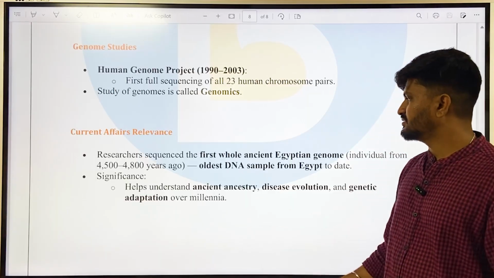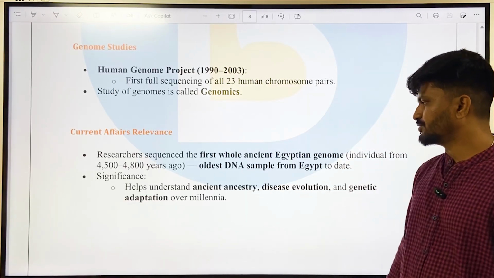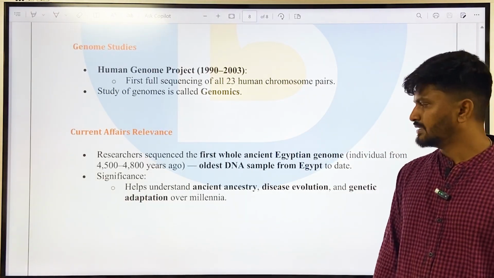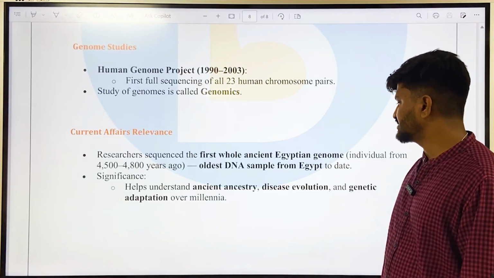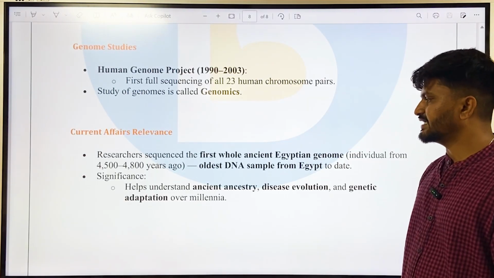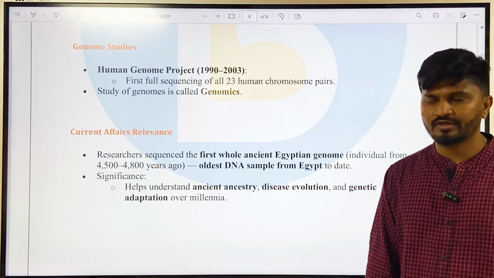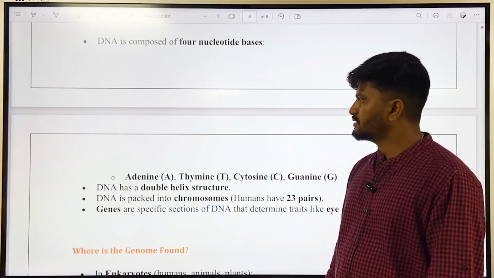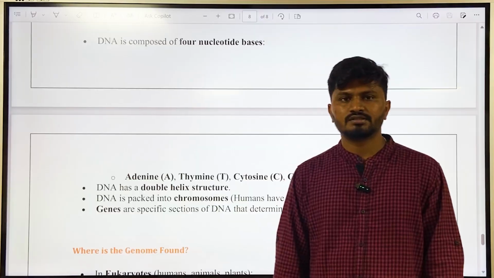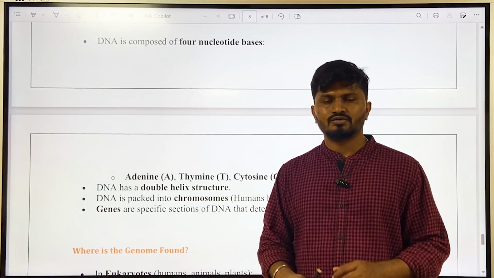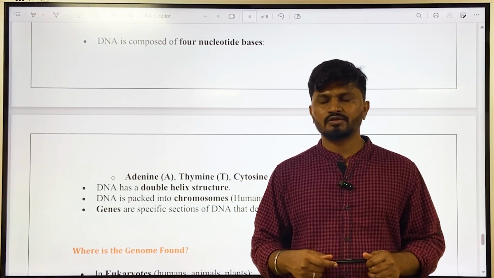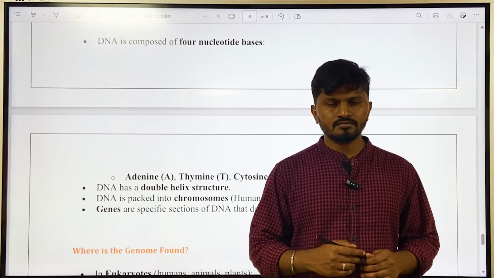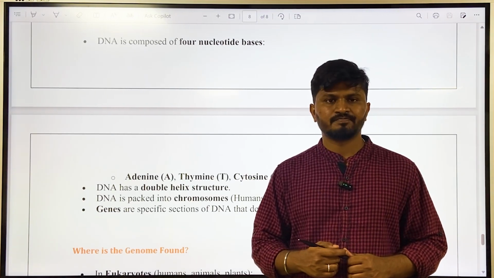So the recent current affair: it is the oldest DNA sample from Egypt to date. The significance is that it helps understand ancient ancestry, disease evolution, and genetic adaptation over millennia. So this is the news analysis for the day. These are the important topics which I chose for you guys. So make note of important key points and also write down important keywords for prelims and mains.